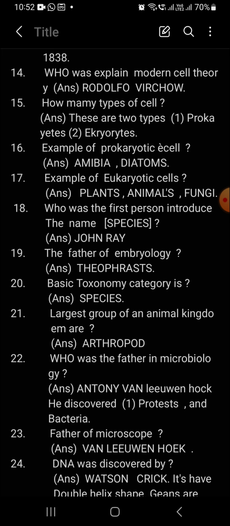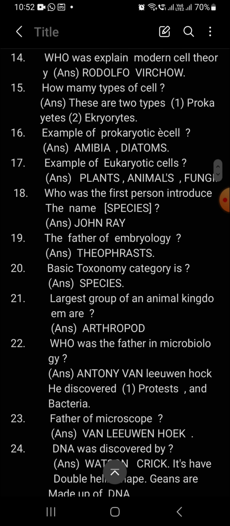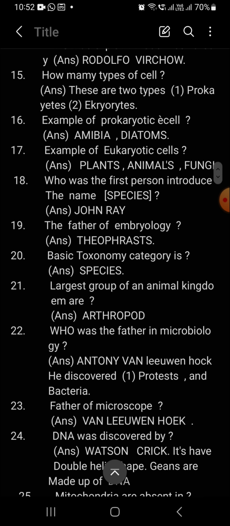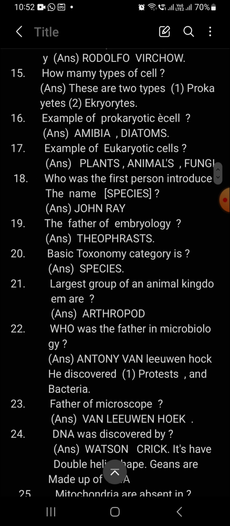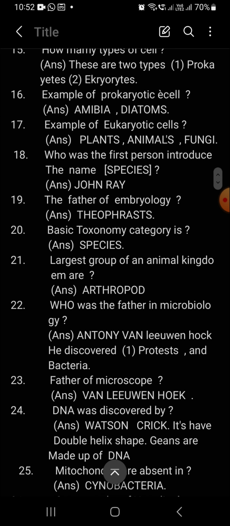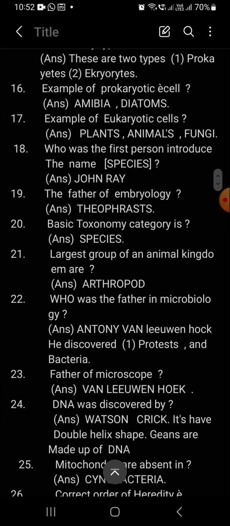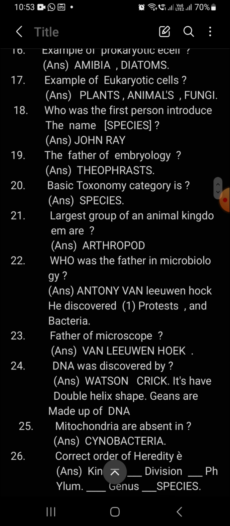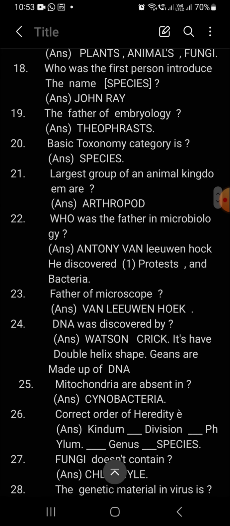So next question, how many types of cells? There are two types of cells: prokaryotic cells and eukaryotic cells. So what is meant by prokaryotic cells and eukaryotic cells? Examples of prokaryotic cells are amoeba and diatoms. Examples of eukaryotic cells: plants, animals and fungi.